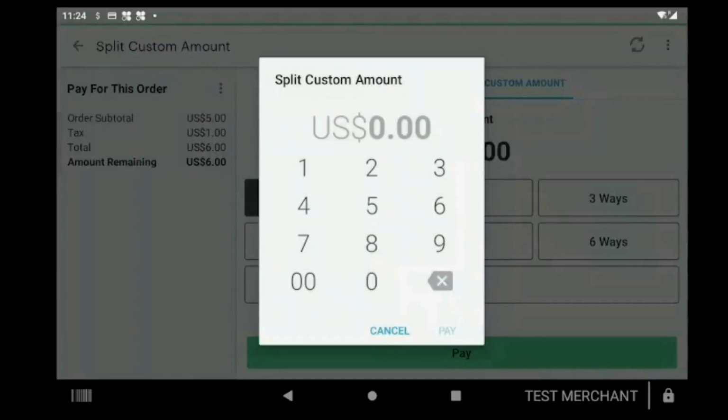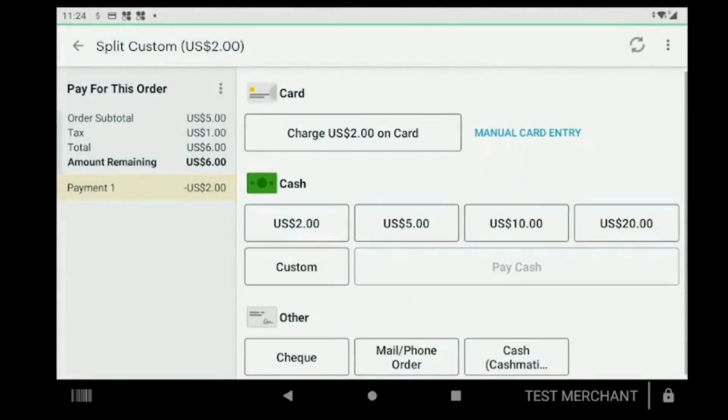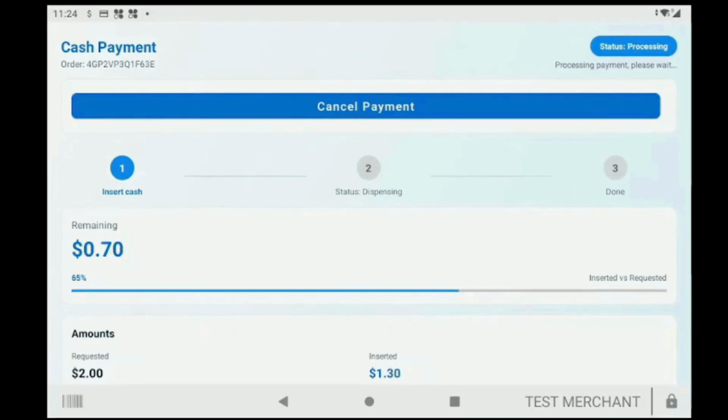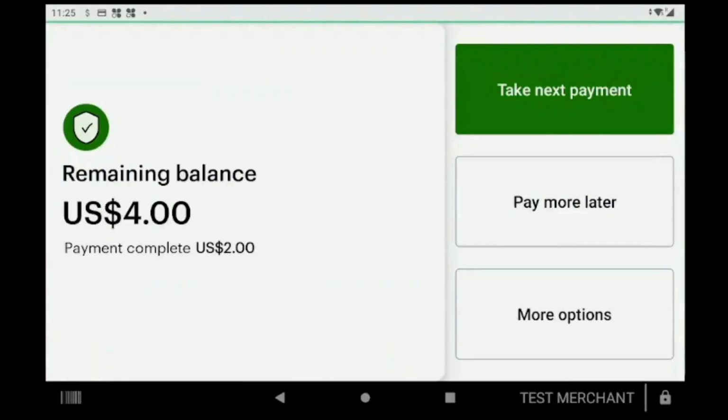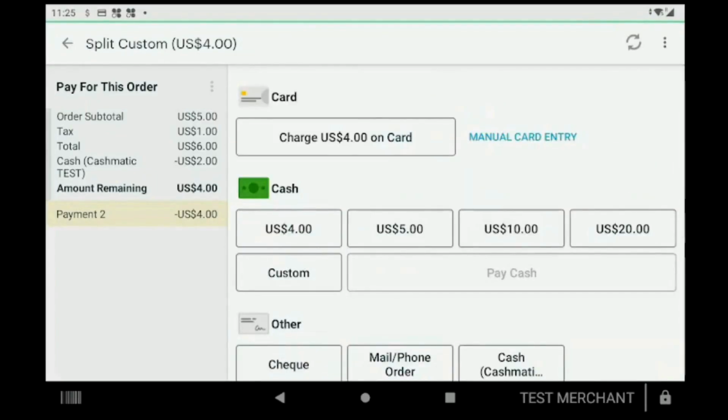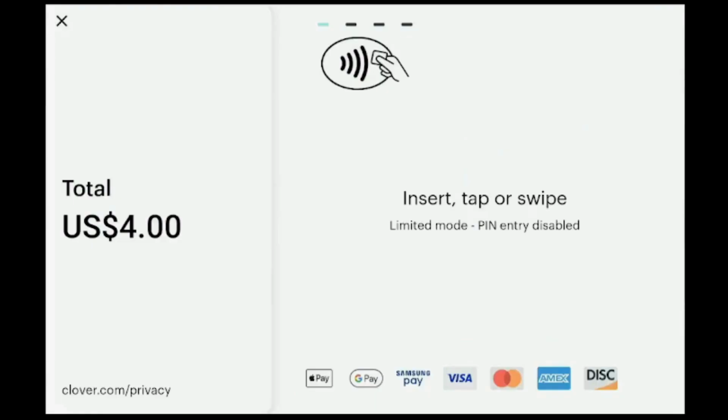For split payments, enter the amount to be paid in cash and click on Cashmatic. After the payment is completed on the device, you can proceed with the remaining balance using your preferred payment method. Note, the device requires the exact amount sent. If the customer does not have the full amount, there is no partial payment. You have to cancel the request and resend the correct amount again.